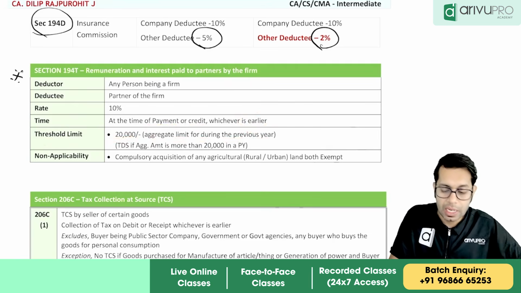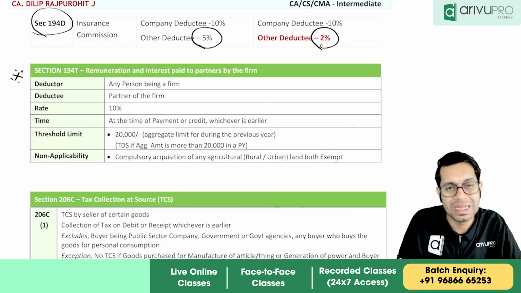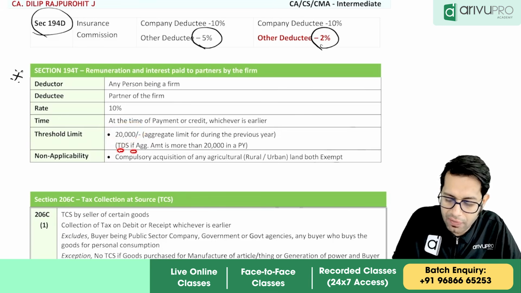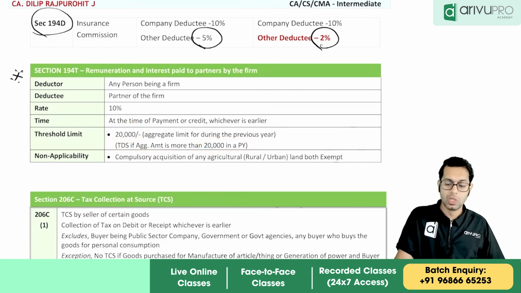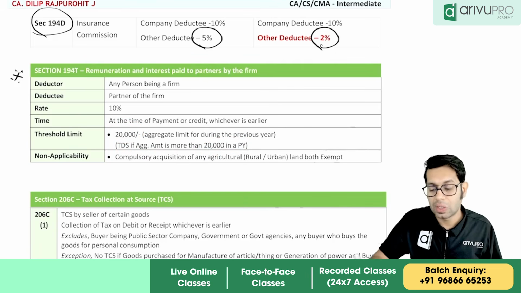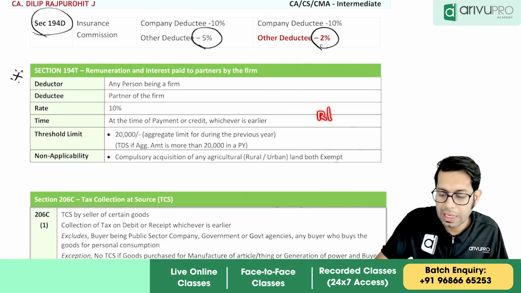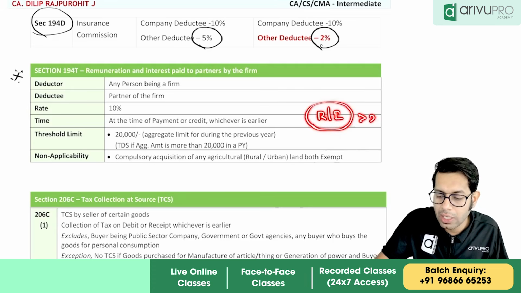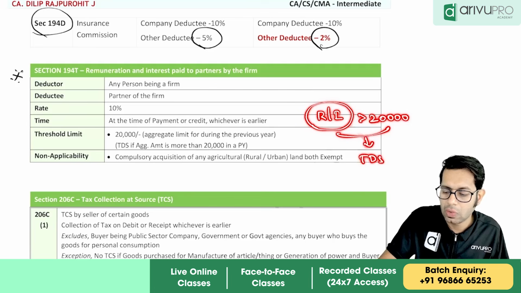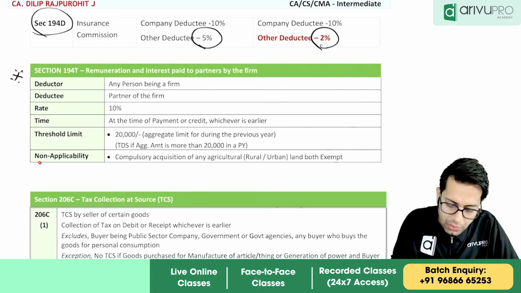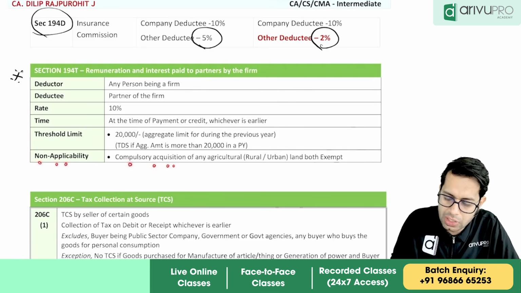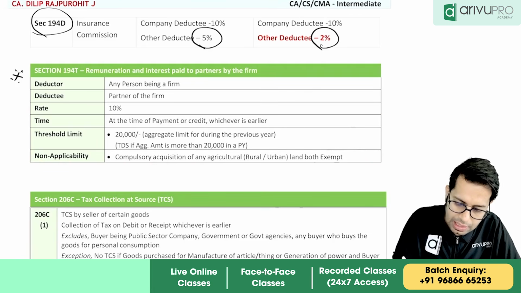The limit is what, sir? 20,000 rupees in aggregate in total. So if the aggregate amount is more than 20,000 rupees in a previous year, when is this point applicable? If the total remuneration and interest paid by you combined together is more than 20,000 rupees, then whatever amount you are paying to the partner, on that you should deduct TDS at 10%. Non-applicability of compulsory acquisition, so this is actually wrongly added over here.